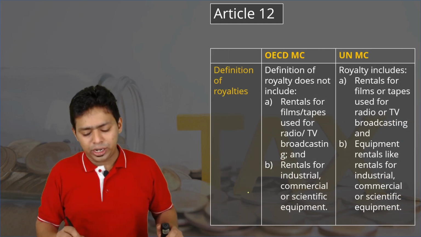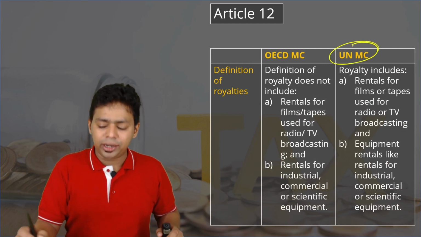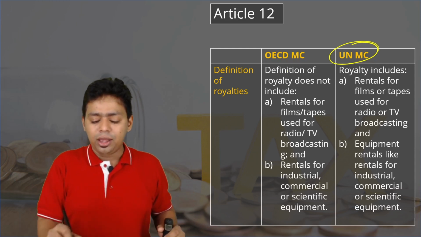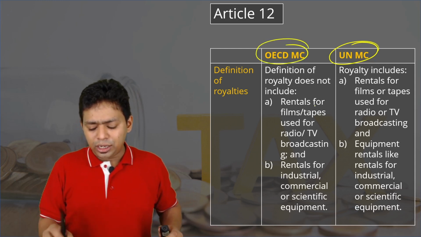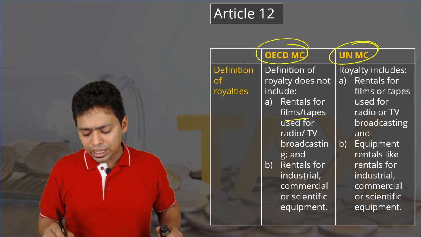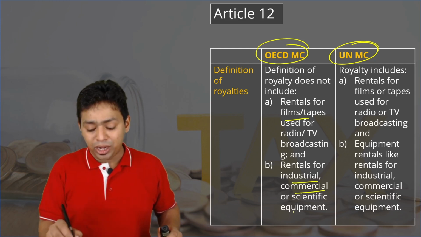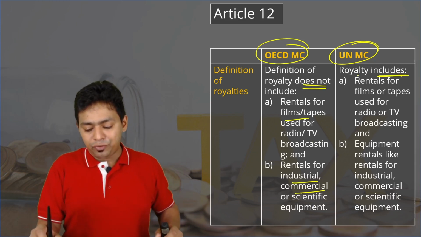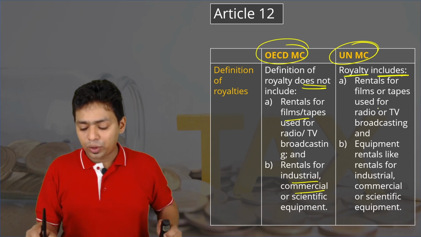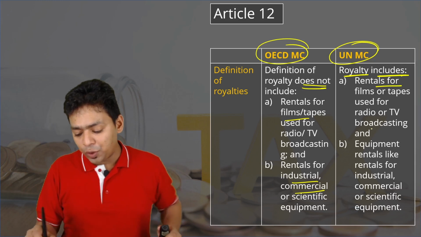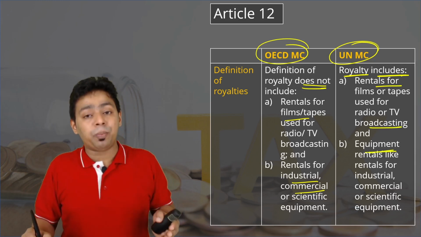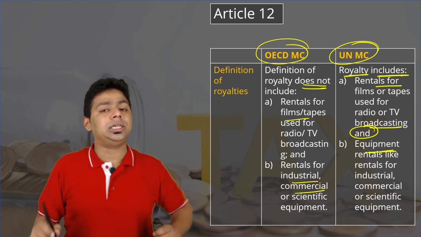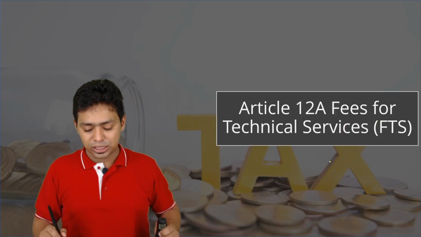So what do you mean by the definition of royalty? Is there any difference? Yes. For the United Nations, the definition of royalty is wider because we want more income to be taxed in countries like India. And in the OECD model, rental for films and tapes used for radio and TV broadcasting, and rental for industrial and commercial equipment, is not included in the definition of royalty. But for countries like India, definitely the definition of royalty is very wide. Rental for films or tapes used for radio and TV broadcasting, and even equipment rent, is also considered as royalty, please understand, and because of that we have a right to tax this royalty income in India according to DTAA.